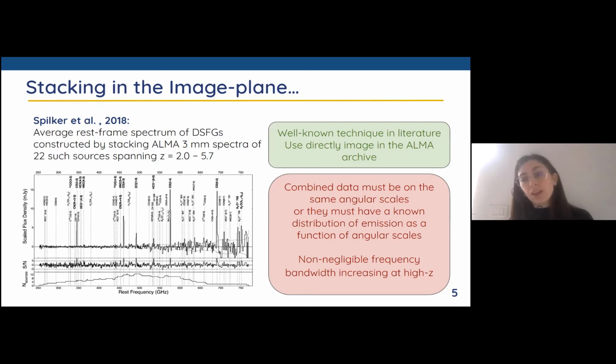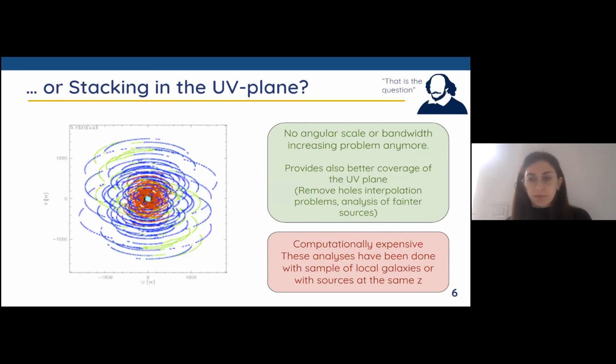The problem of stacking in the image plane is that the data we want to stack need to be on the same angular scale, or they must have a known distribution of emission as a function of the angular scale. In addition, when we go to high redshift, the bandwidth increases with the redshift, so there are effects that are not negligible anymore that we need to take into account. So we can try to stack in the UV plane, but what are the pros and cons of this technique?